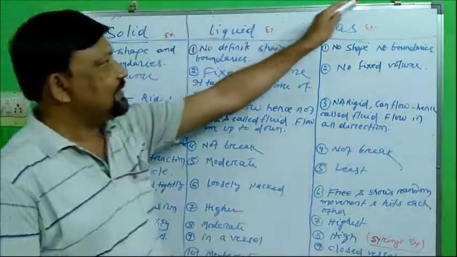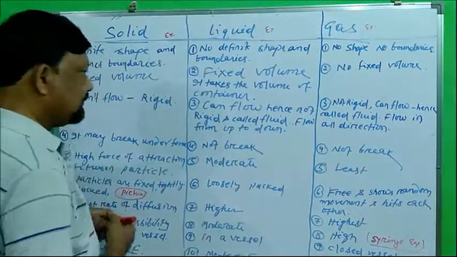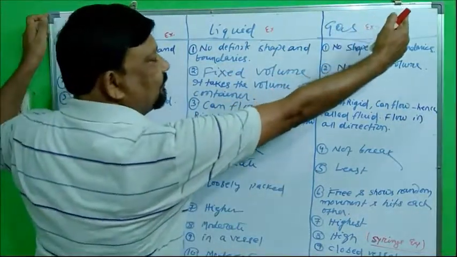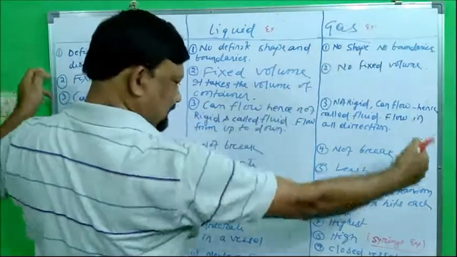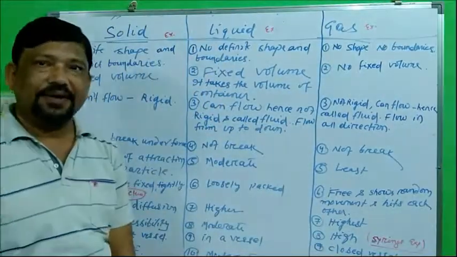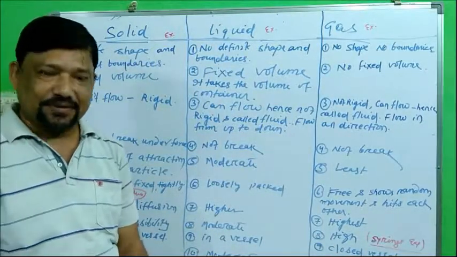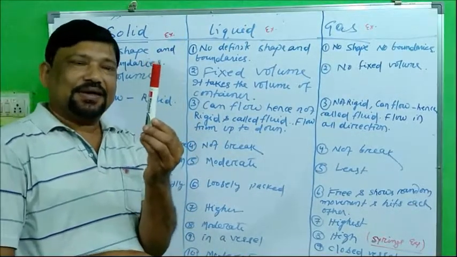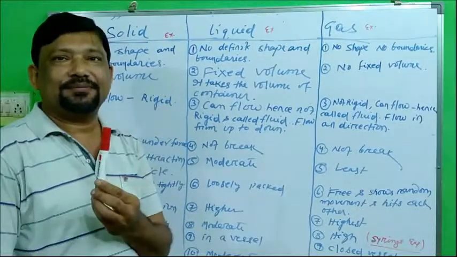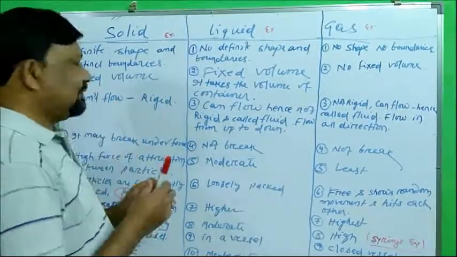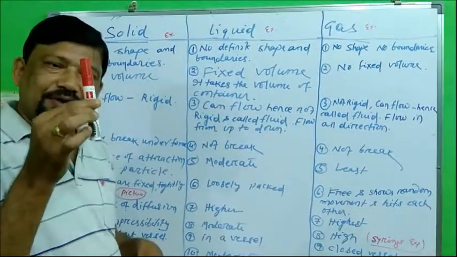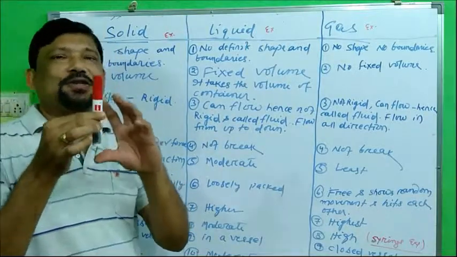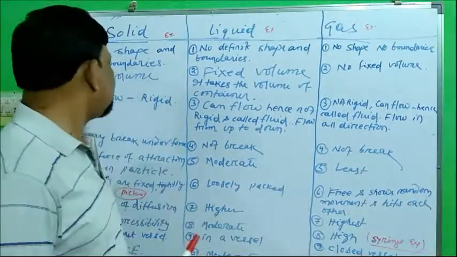See, this is the shape of this whiteboard and this is the boundary, 4 feet in length and 3 feet in breadth. This is solid. It is a cylindrical one. It has a fixed shape. It has a fixed volume. You can measure the volume as well as its mass.